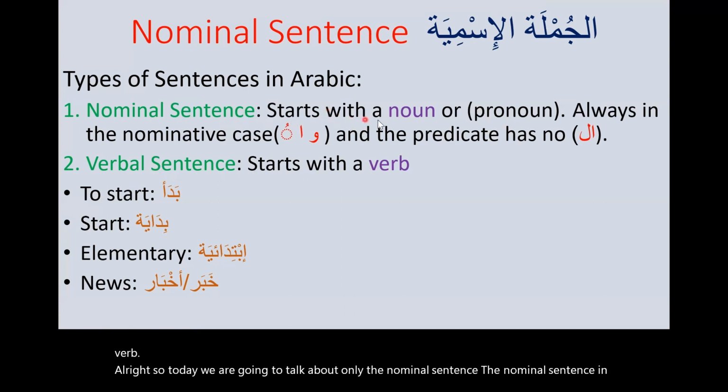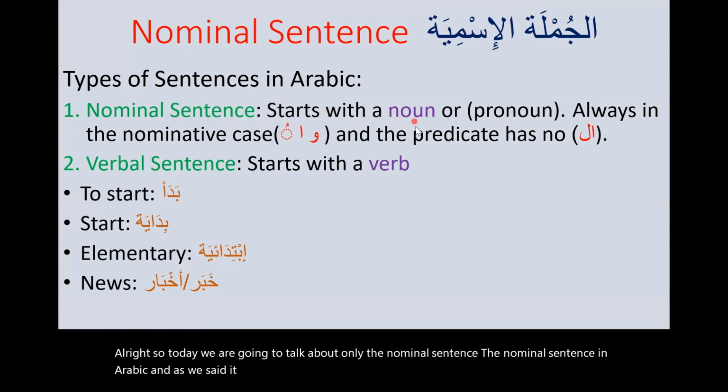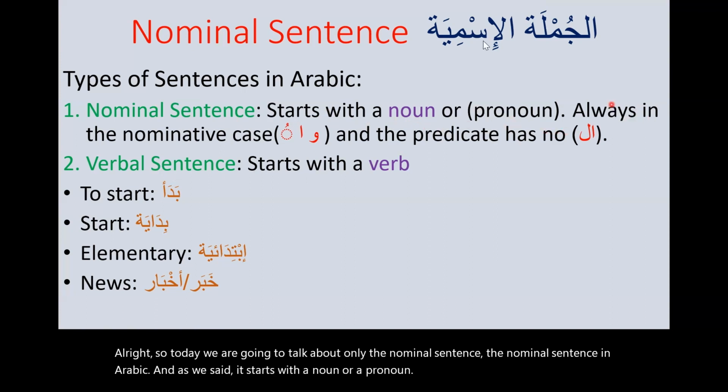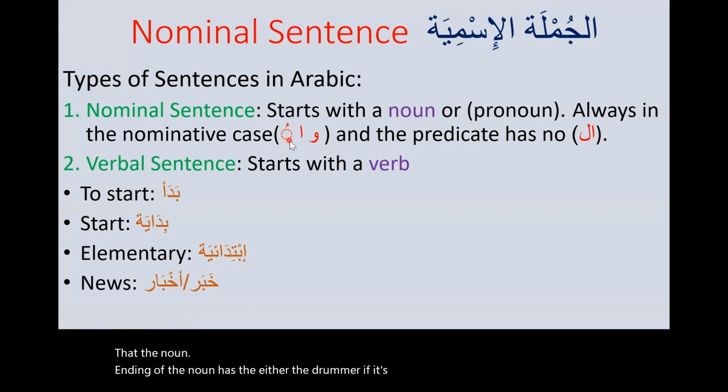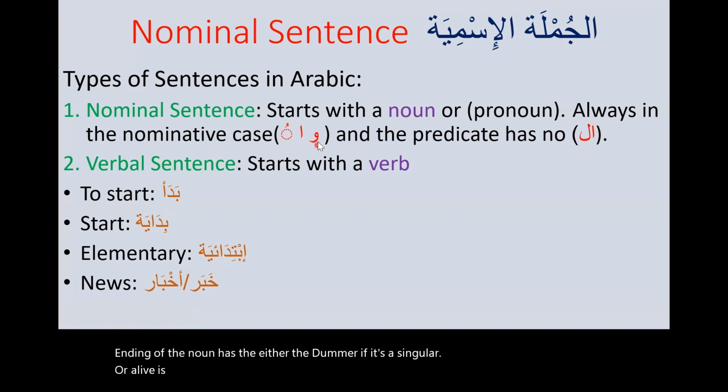And as we said, it starts with a noun or a pronoun, and it's always in the nominative case. And I mean by nominative case, the ending of the noun has either the dhamma if it's singular, or alif if it is dual, or the waw if it is plural, like masculine plural.